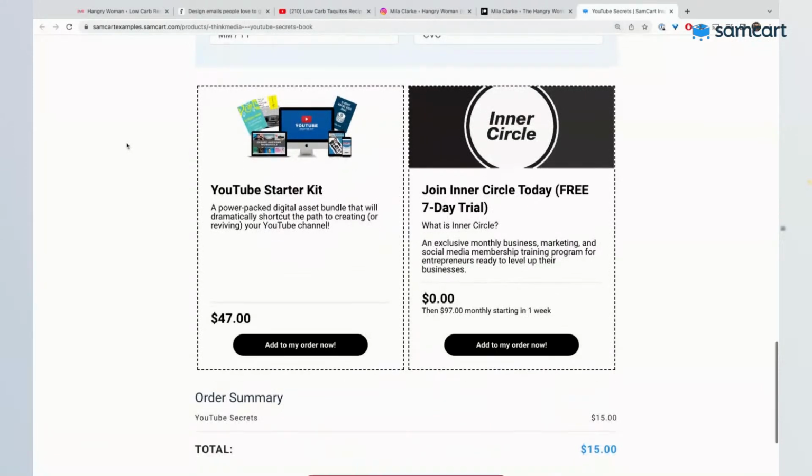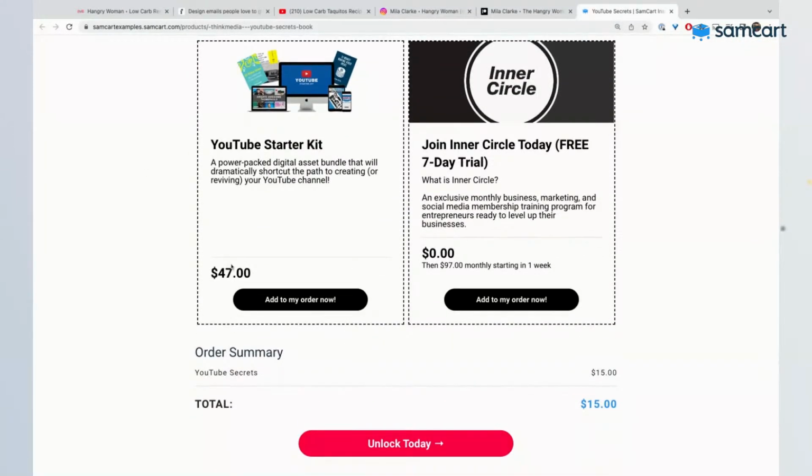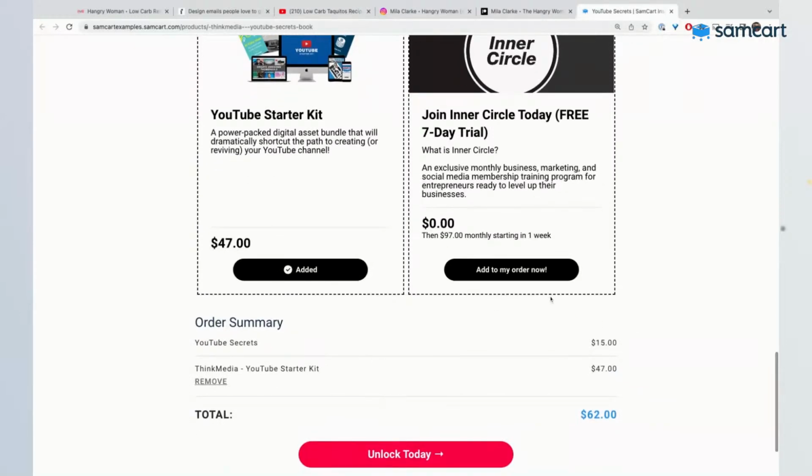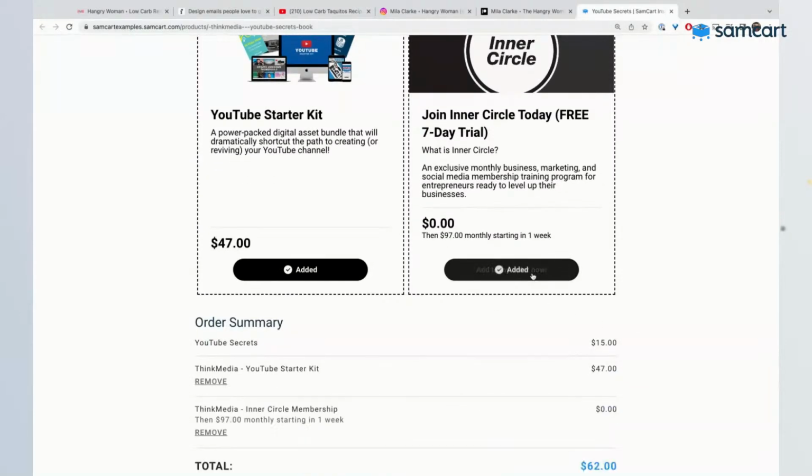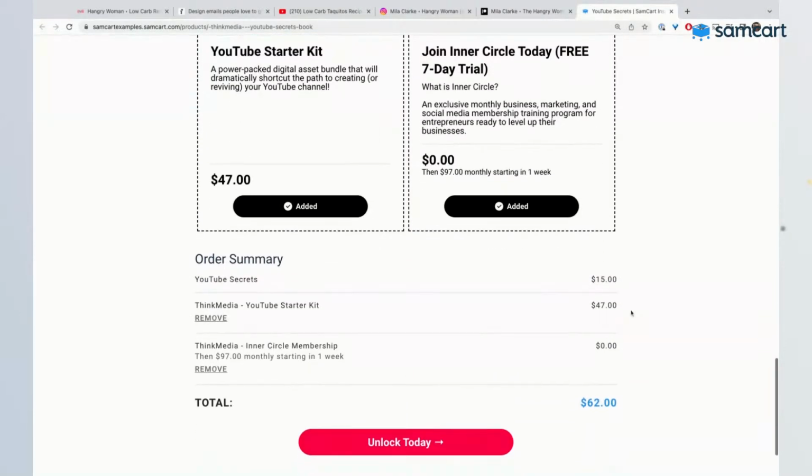These two boxes right here, these are called order bumps. And this is how you go from selling one product to selling 5 products. This is how you go from selling something that costs $15 to letting a customer spend $60, $70, $80, $90, right? Where customers can see the other things that you have for sale and add them to their order, right?